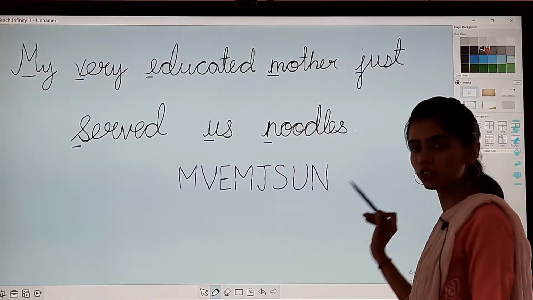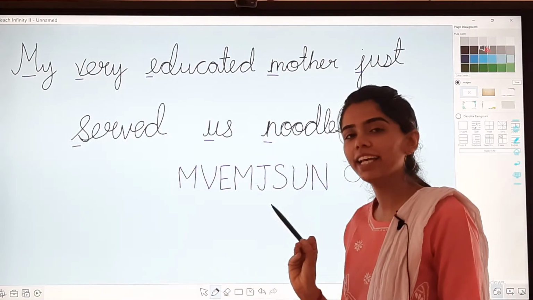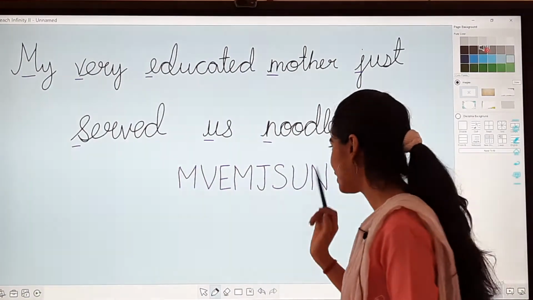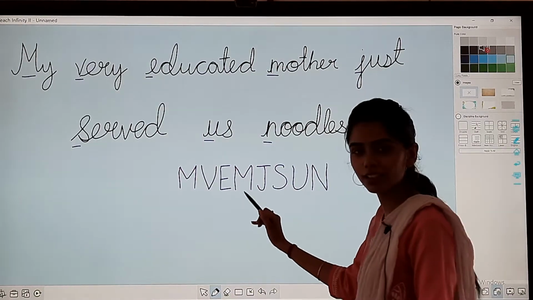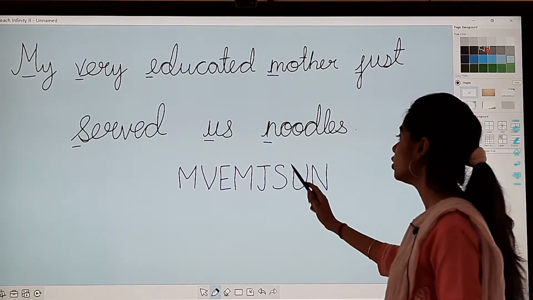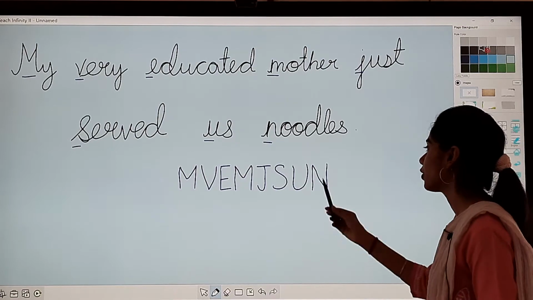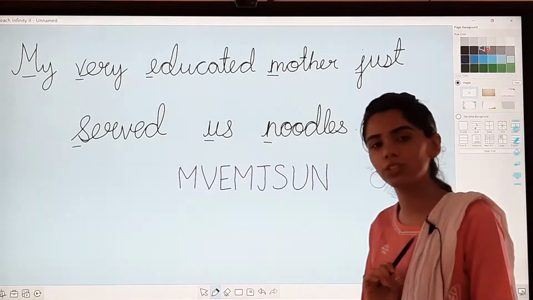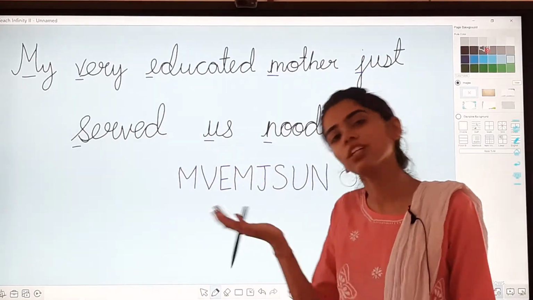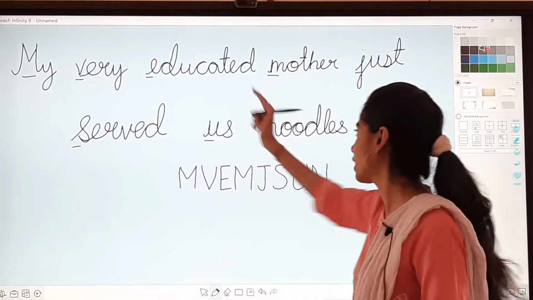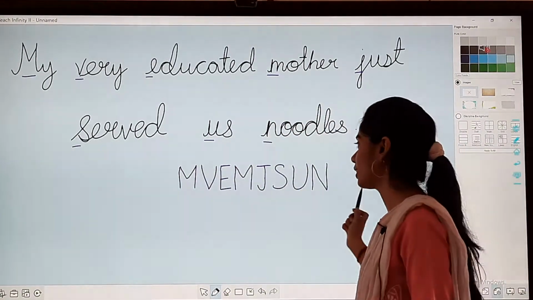You can see I took the first letter, and here is the trick: Mercury, Venus, Earth, Mars, Jupiter, Saturn, Uranus and Neptune. So if you want, you can write it in your notebook also. You just have to remember this sentence and the first letters.